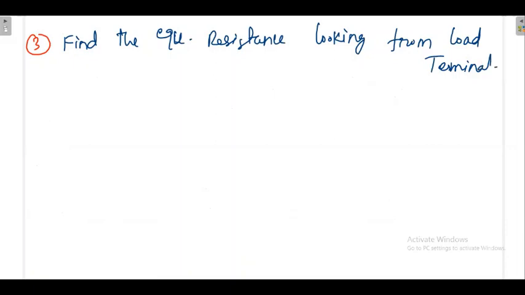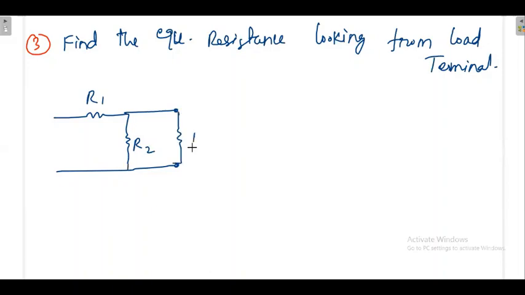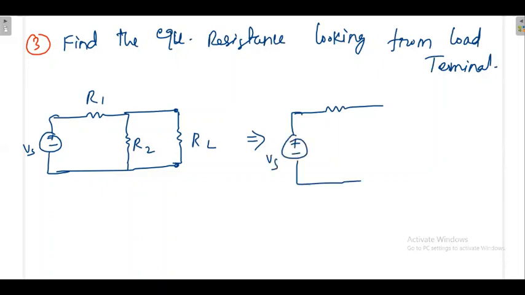Now I will take a simple example, then we'll see how it is working. Suppose this is R1, this is R2, and this is the load terminal, where RL is there. There is a source terminal VS. Then how to find VThevenin first? For VThevenin, what is the procedure? Simply you have to remove the load.